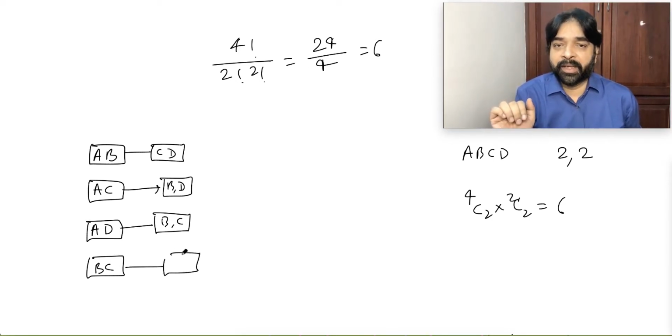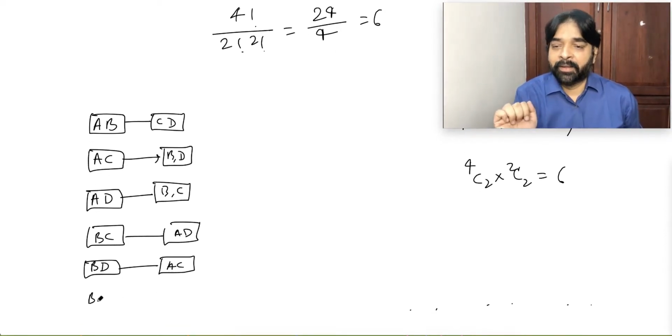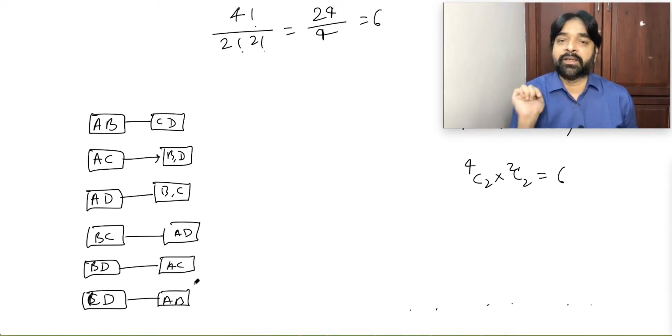One group contains BC, other group contains AD. One group contains BD, other group contains AC. One group contains CD, other group contains AB. 1, 2, 3, 4, 5, 6. Six, got it.